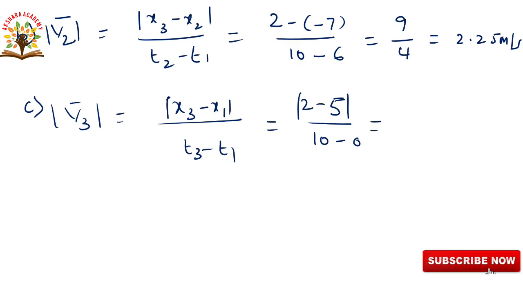In modulus it becomes plus, so 3 by 10, 3 by 10 becomes 0.3 meters per second. So these are the values a, b and c in between the times 0 to 6 and 6 to 10 and 0 to 10 seconds.